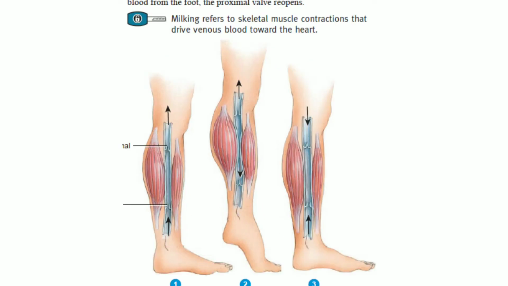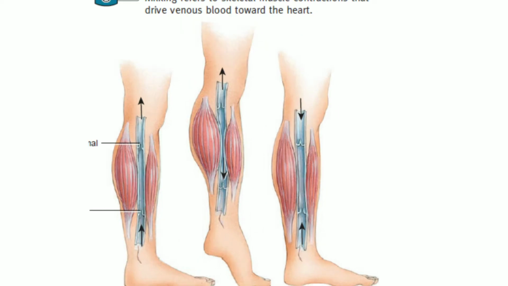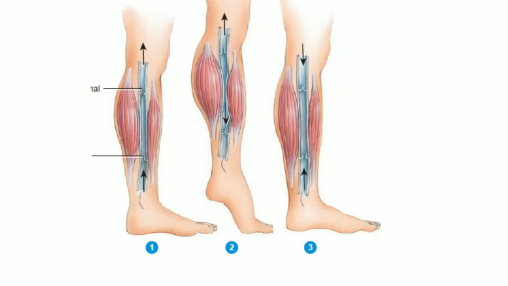This picture shows the action of the skeletal muscle pump in returning the blood to the heart. There are two valves in the skeletal muscle pump. One is the proximal valve and the other one is the distal valve. The upper one is called the proximal valve, and the one which is farther away from the heart, shown in the lower part of the leg, is called the distal valve. When you are standing at rest, both the proximal valve and the distal valve are open and the blood flows upwards towards the heart. This is shown in picture 1.